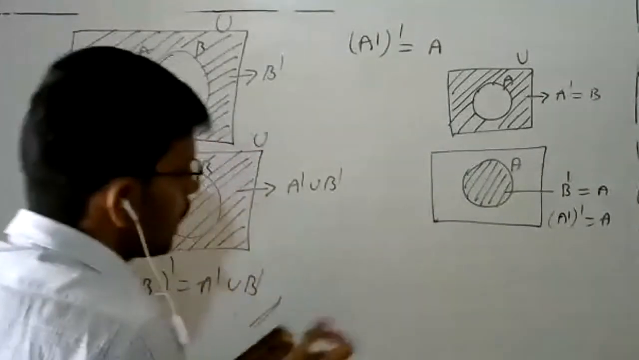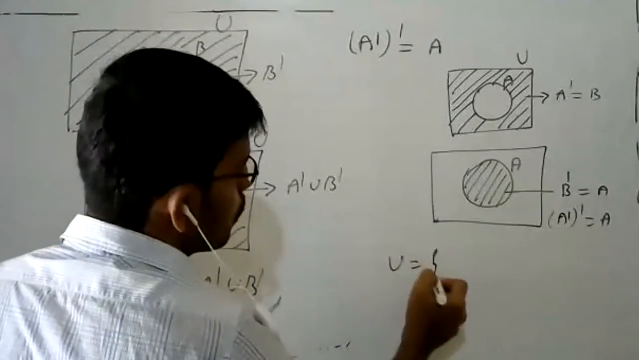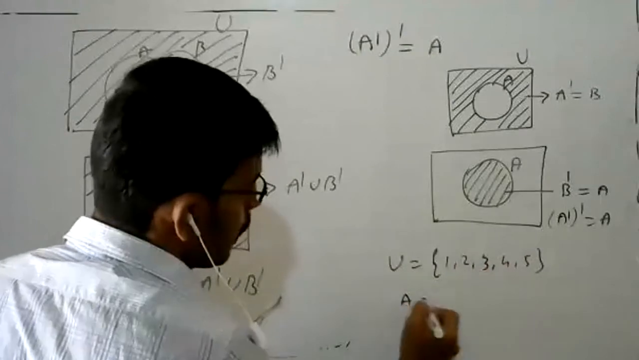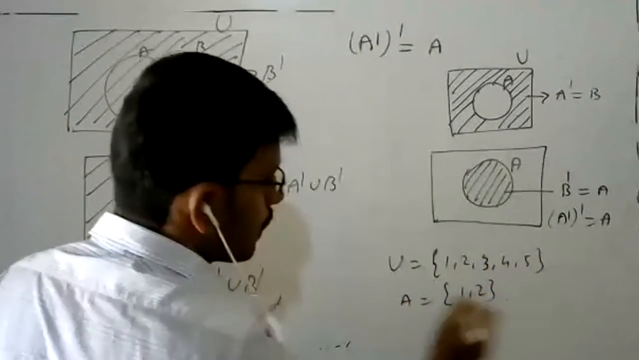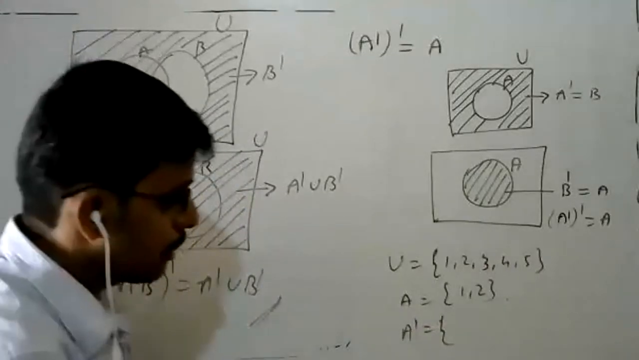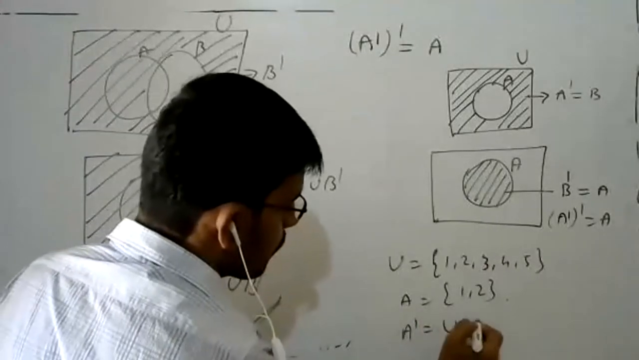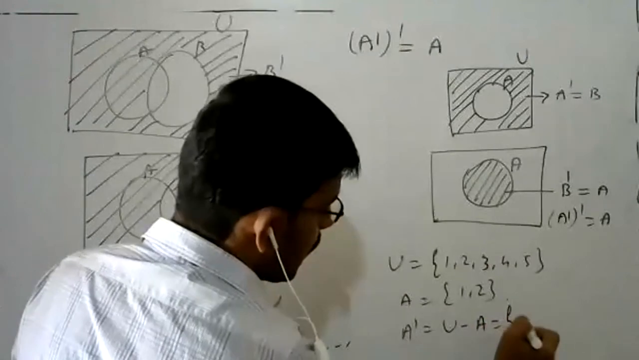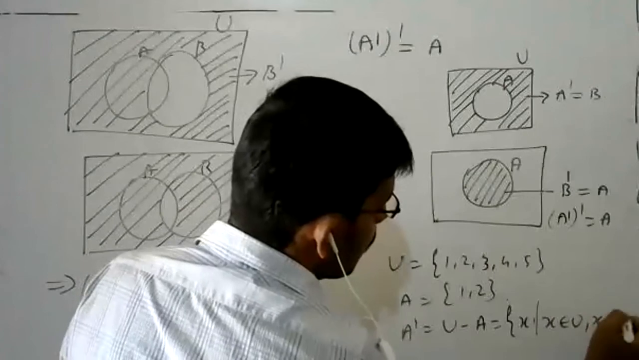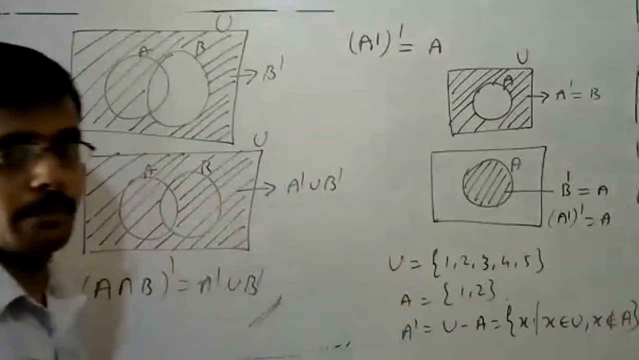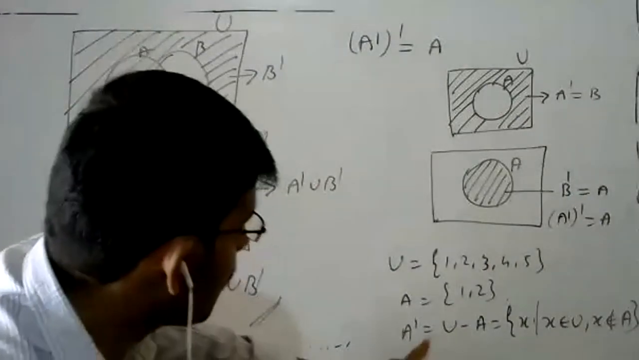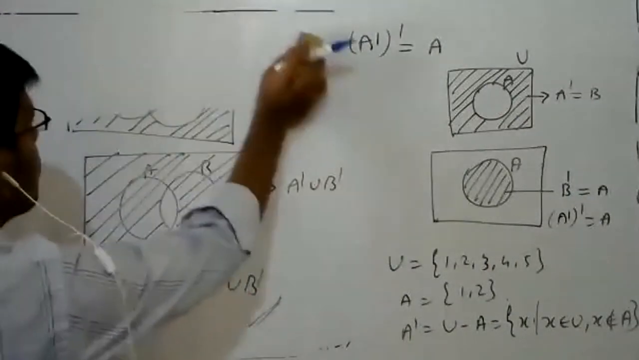Okay, suppose I am taking my U is equal to 1, 2, 3, 4, 5. My A is equal to 1, 2 only. What is my A complement? Actually, what does A complement mean? That is U minus A. Set of all X such that X belongs to U and X does not belong to A. This is my A complement. Right. What are the elements in this A complement for this set?